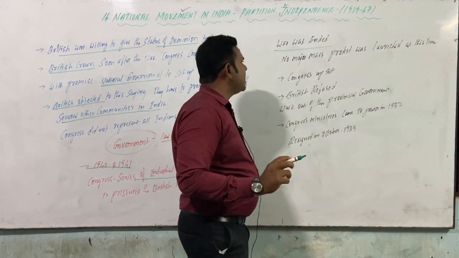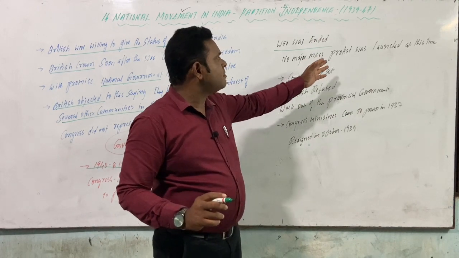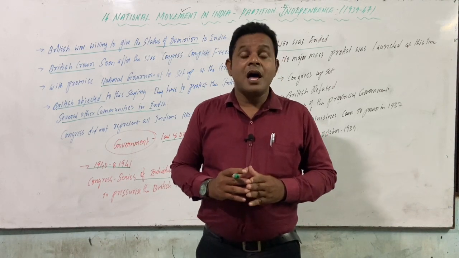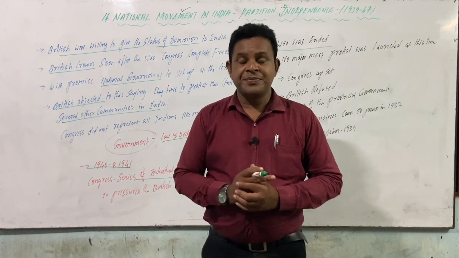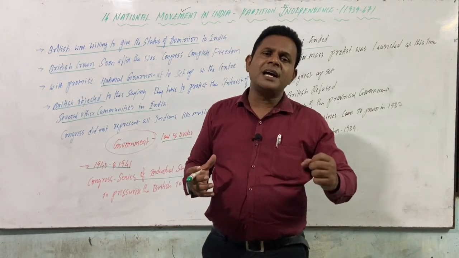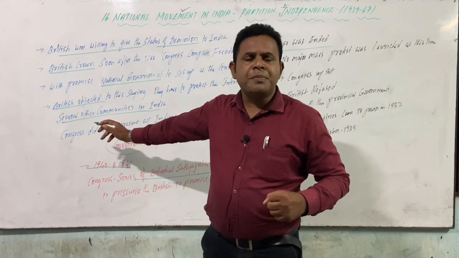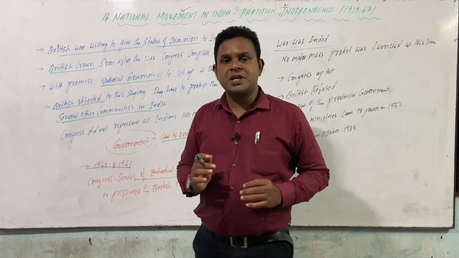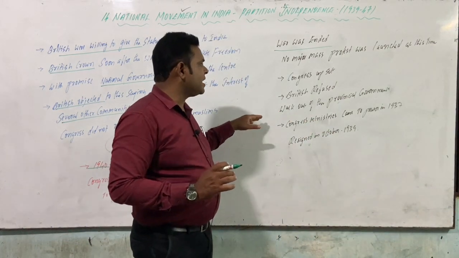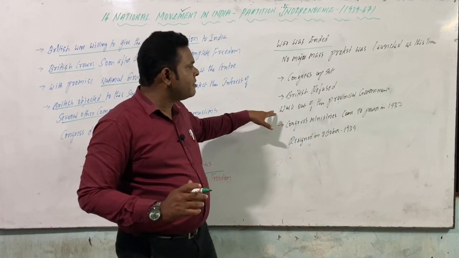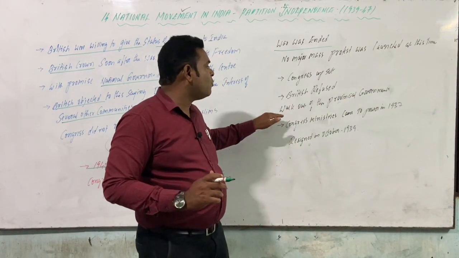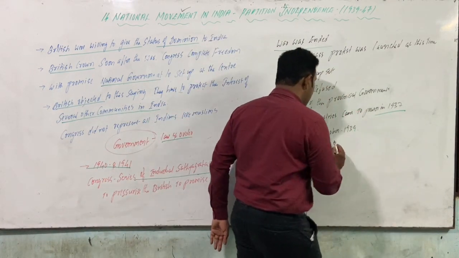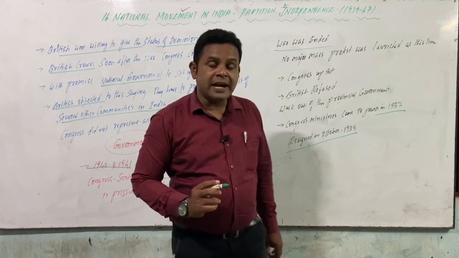When the war was going to end, no major mass protest would be launched at this time. So this is what was going on, and our Congress ministers were upset. Why were they upset? What we need is complete independence, and they were not granting it. They kept making objections. So all our Congress ministers in the provisional government walked out. Congress ministers came into power in 1937 and resigned in October 1939.